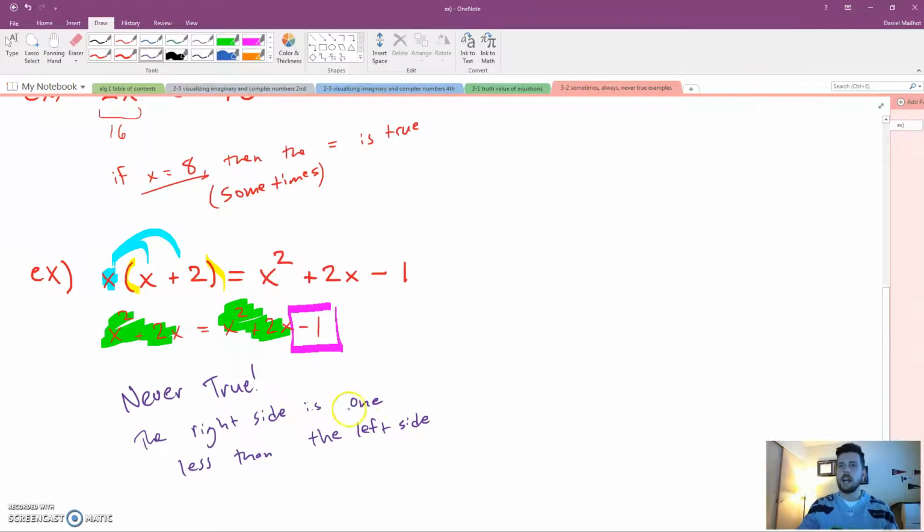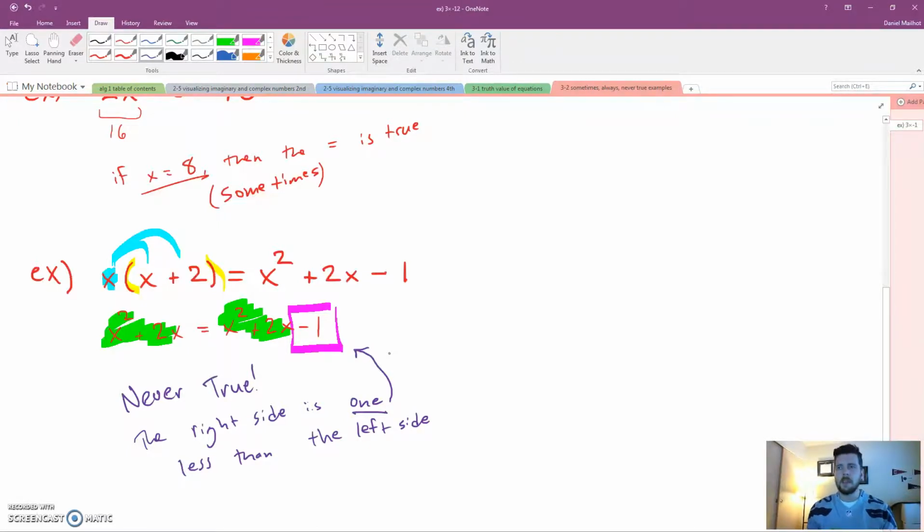The right side is 1 less than the left side. That -1 makes that side different. There's nothing you could plug in that would make one side and the other side equal. The right side would always be 1 less, because the other stuff's the same. It's just that side that's different.